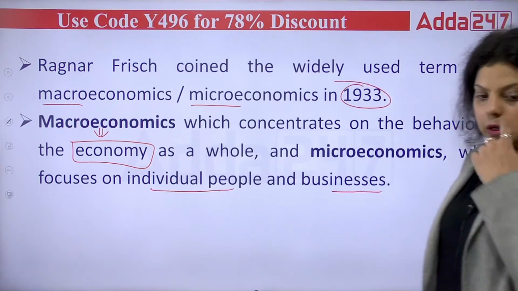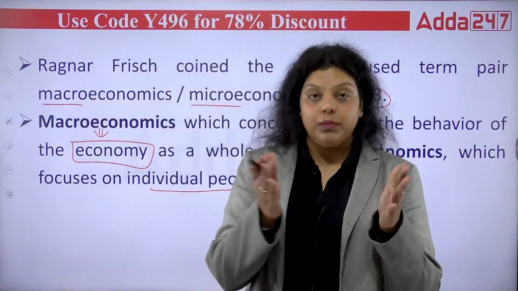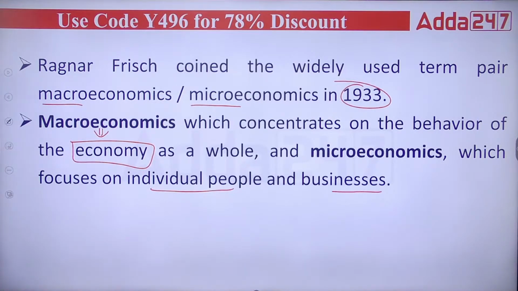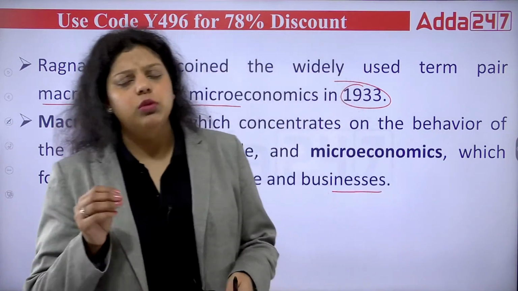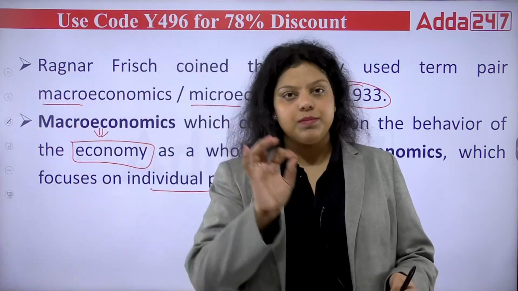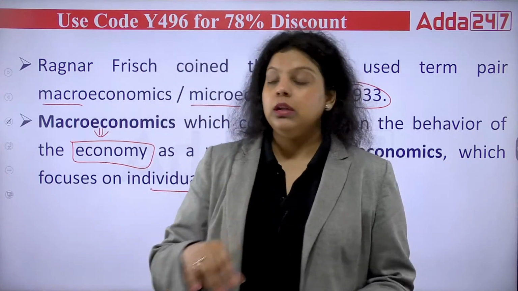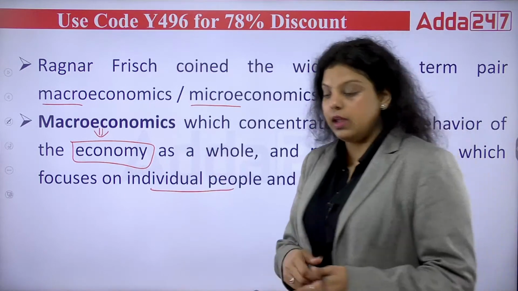Okay, when you are studying all the businesses of a country, that will be your macro. But when you are studying the individual business or individual person, that will be known as your microeconomics. Okay, so it's not like in microeconomics you have to study an individual person. It can be any individual unit. It can be a person, it can be a company, it can be a firm, it can be a business, it can be anything, but one individual. But when you are studying the whole together, that will be macroeconomics. Okay.